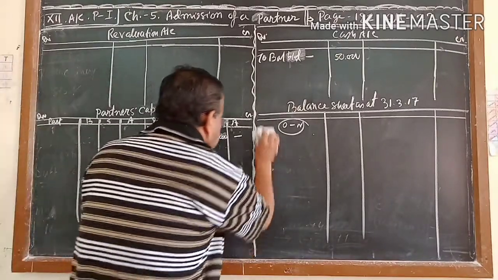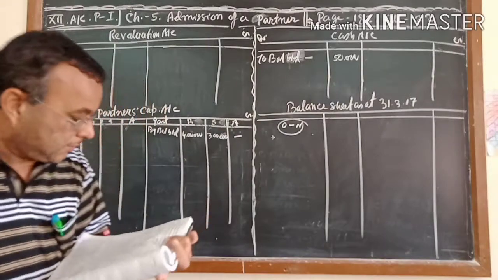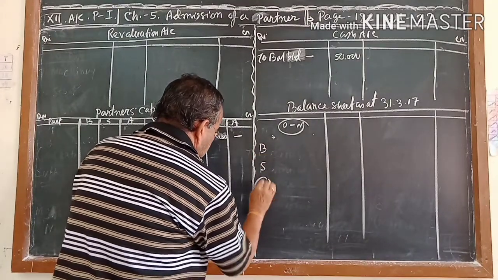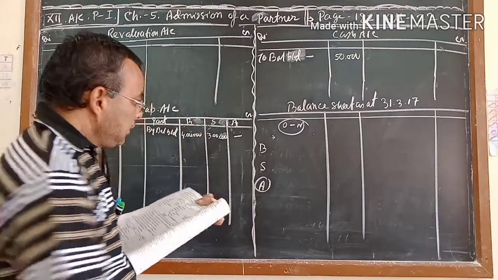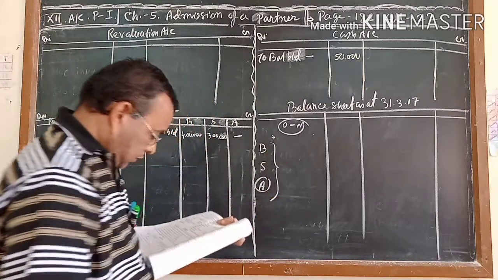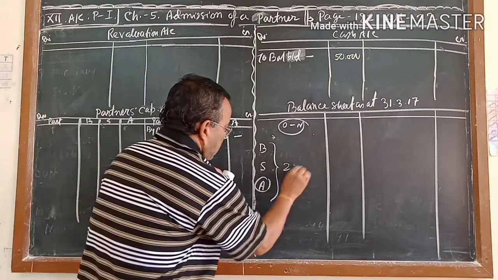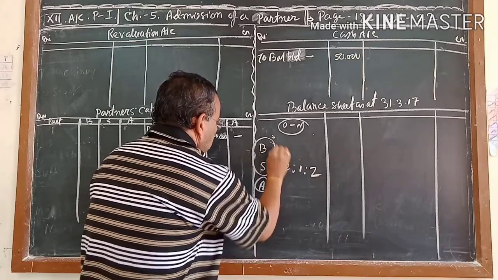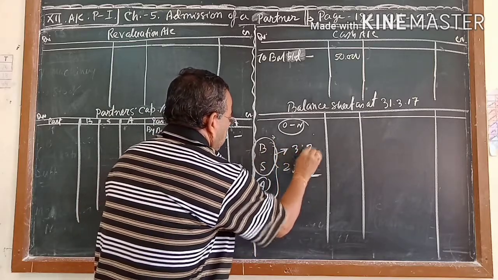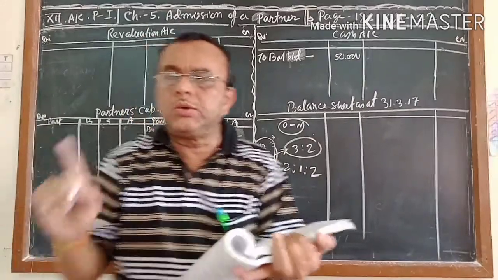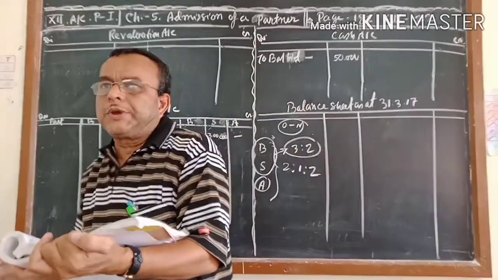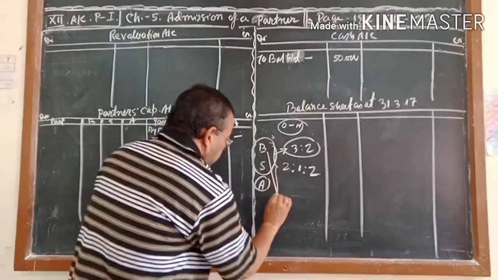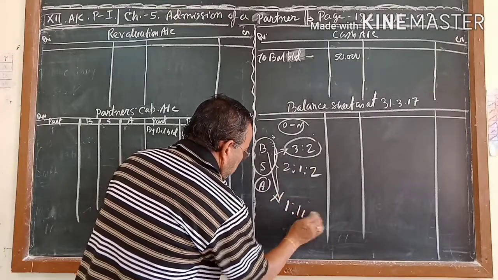So how many persons are there? 3 persons are there: B, S and A. The ratio of all 3 is given as 2:1:2, and the ratio of these 2 was 3:2. And this I will not tell you, all of you know how to find out the sacrifice ratio. If you find out the sacrifice ratio, you will get the sacrifice by B and S as 1:1.